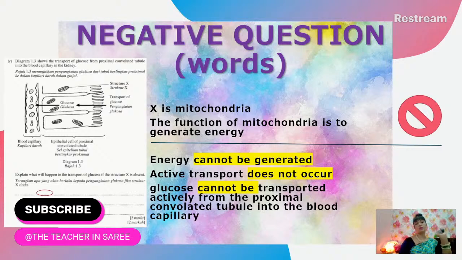These are the very common ones that you're going to get, where it is worded as such. So very easy. Like this question, diagram 1.3. Sorry, my eyes keep on going to the Malay version because I did that earlier before this. Diagram 1.3 shows the transport of glucose from the proximal convoluted tubule into the blood capillary in the kidney. So this is actually reabsorption in the proximal convoluted tubule. Now they have given you a stimulus where this is going here, this is going there. Okay, fine, we are happy with that. Okay, look at the question.